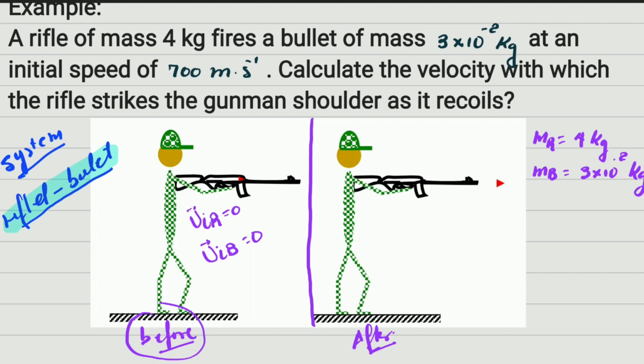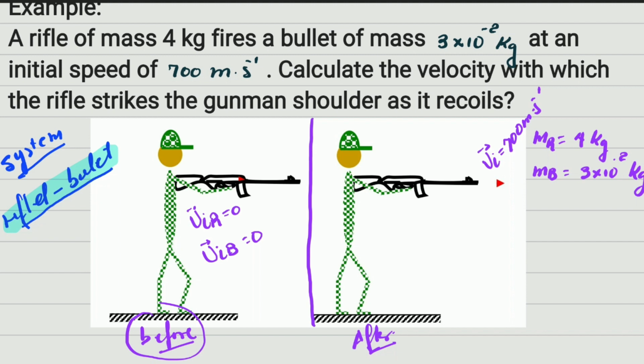Now here, after, what happened? That person shoots the bullet. The rifle shoots the bullet, and the bullet leaves the rifle with a velocity which is going to be equal to 700 meters per second forward in that direction. Let's say forward. They don't specify if it's right, left, east, west, or whatever. It's to the right.